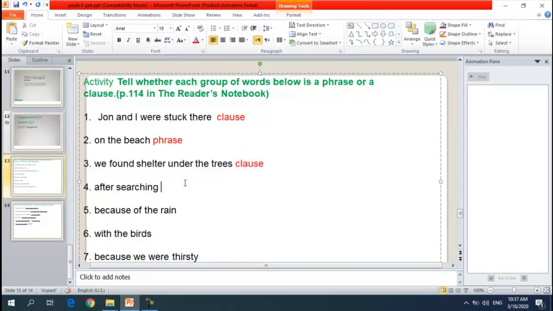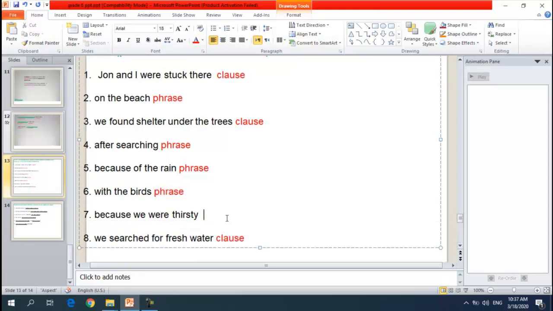Okay, after searching, what is happening? We don't know. We don't have a complete thought. So this is called a phrase. Just write it down. Because of the rain, what is happening? We don't know, so it's a phrase. No subject, no predicate. So simply it's a phrase. With the birds, what is happening with the birds? Still we don't know anything, so just write phrase. Because we were thirsty. Do you have a subject? Yes. And do you have a predicate? Yes. So this is called a clause.